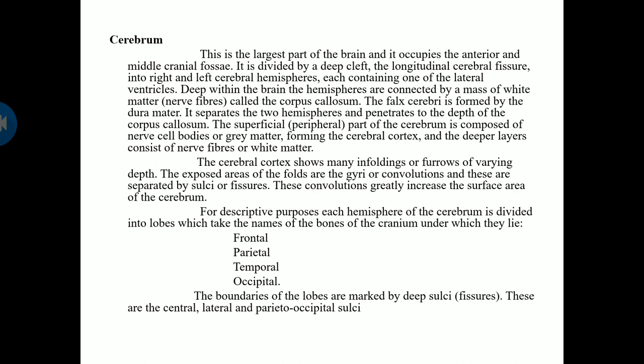For descriptive purposes, each hemisphere of the cerebrum is divided into smaller lobes, named after the bones under which they are located: frontal, parietal, temporal and occipital. The boundaries of the lobes are marked by deep sulci, where the fissures are very deep: the central, lateral and parieto-occipital sulci.